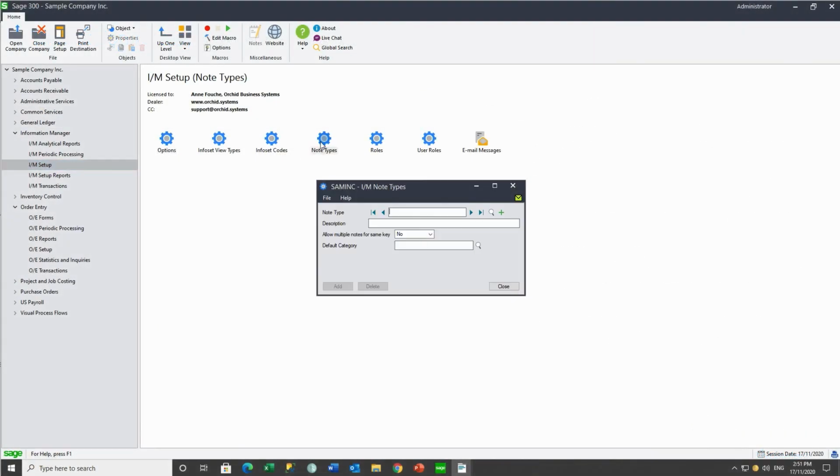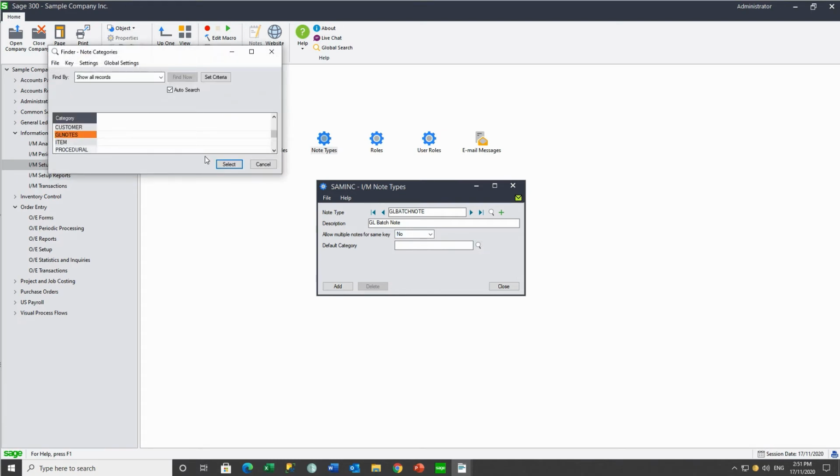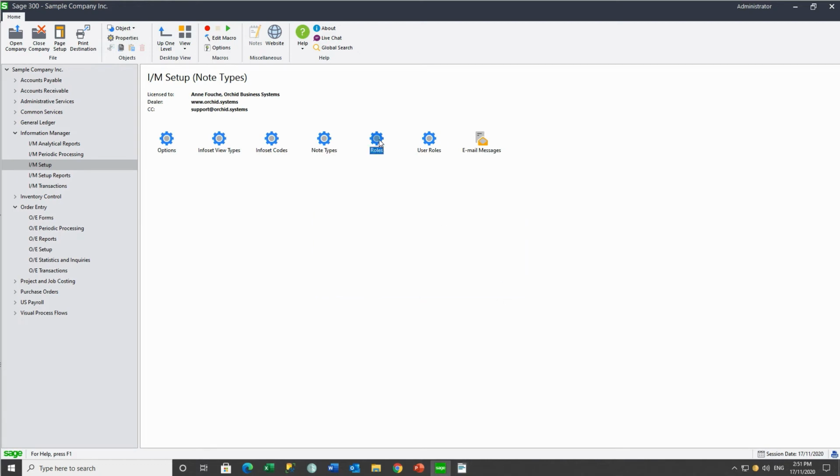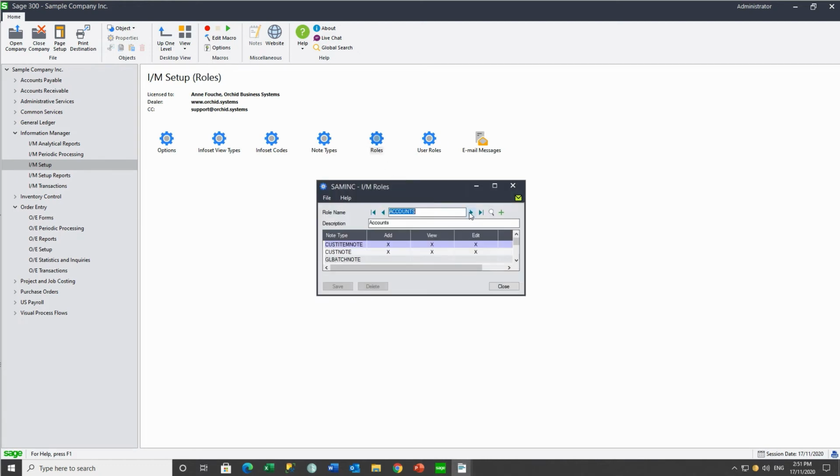We will first create the note type. We're not going to allow multiple because we're just going to have one note per batch, and assign it the category GL Notes. And in the roles, accounts can add, view, edit and delete. And we're not going to assign any access to this particular note for the sales role.